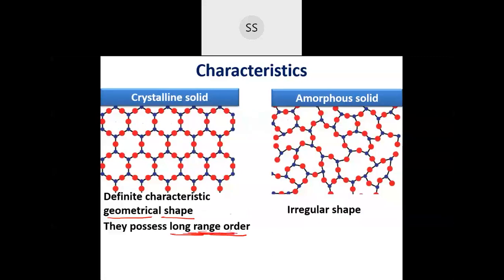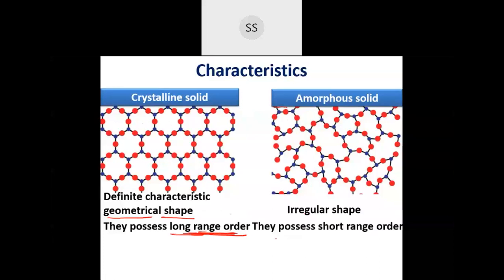Whereas amorphous, I told you, that pattern which is there can get repeated once or twice. It is not that they don't have an order. They have an order, but that order doesn't get repeated throughout the crystal. Maybe once or twice you will have that same arrangement, but afterwards you see that the arrangements are different. So such type of crystals, we say they have a short range order. They possess short range order.